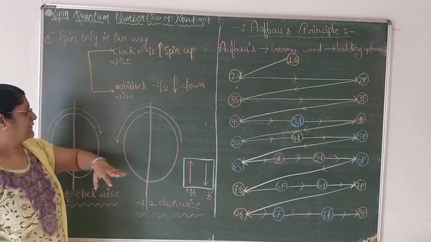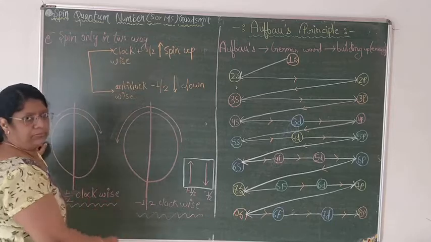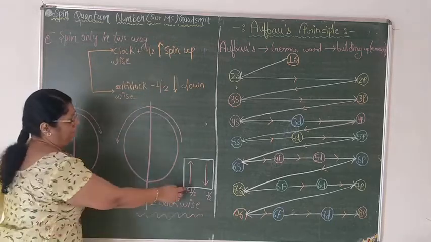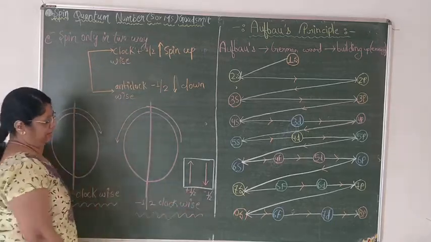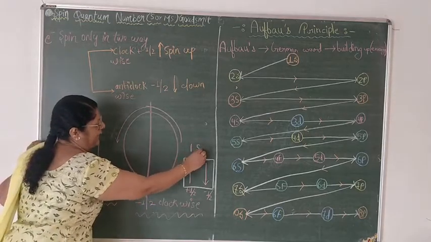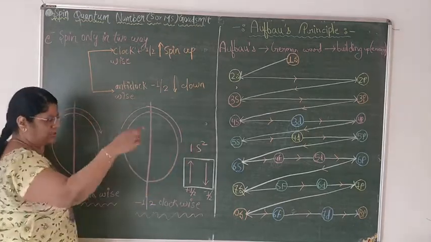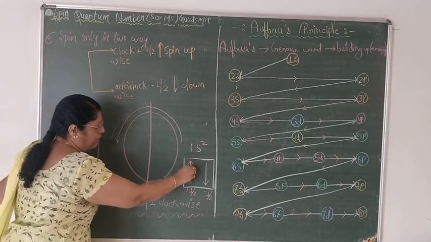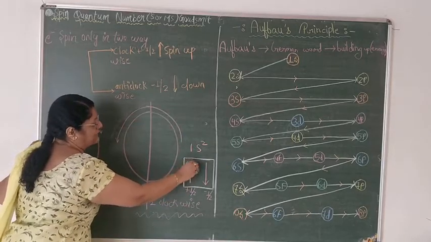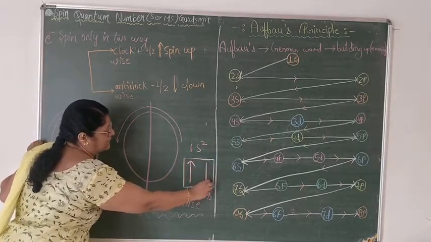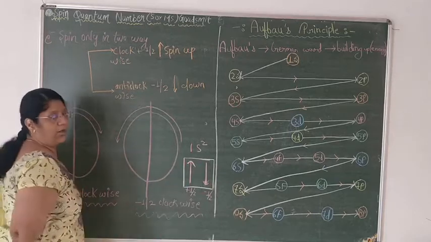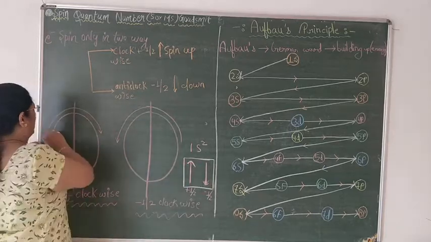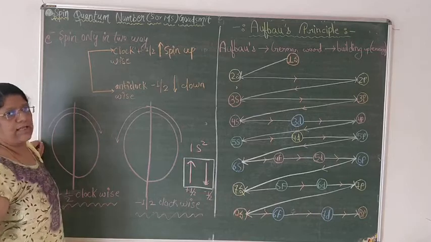Very simple it is. In any orbital, maximum 2 electrons will be there. Suppose I am talking about 1s2. What is 1s2? I will teach you later. So there are 2 electrons. This one is upward side and this arrow is downward side. These 2 electrons are moving in space in clockwise and anti-clockwise direction.